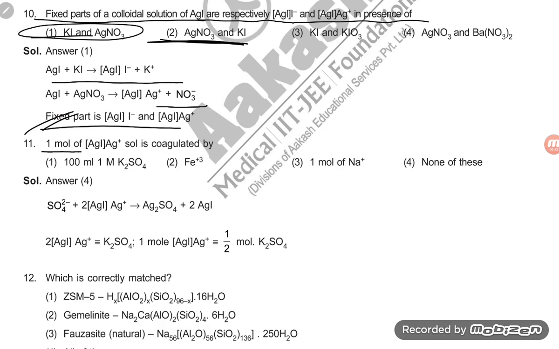1 mole of AgI, Ag plus sol is coagulated by 100 ml of 1 molar K2SO4. Okay, here we are talking about 1 mole. So 100 ml K2SO4, this is a positive salt. So 100 ml is not required, half ml is required. So Fe2 plus, this is wrong, this is wrong, this is wrong.